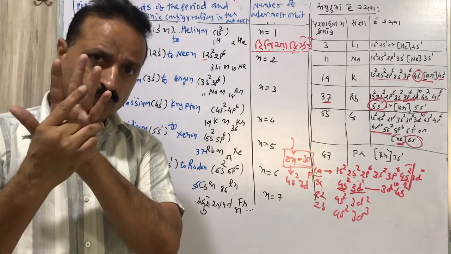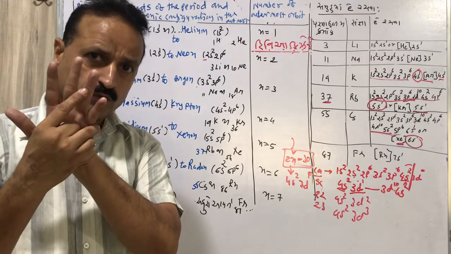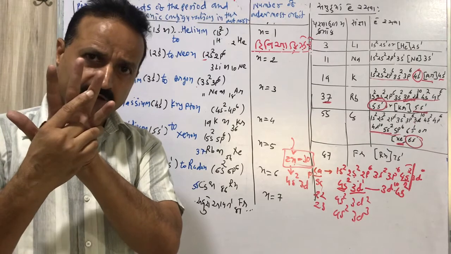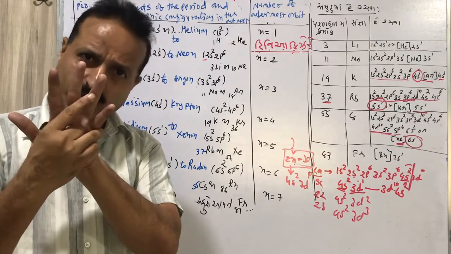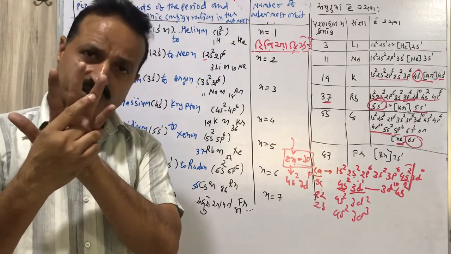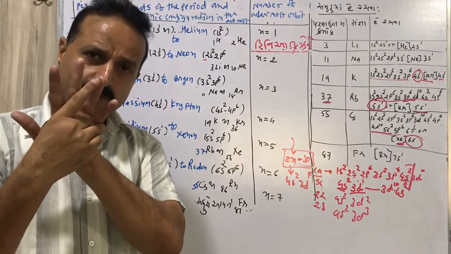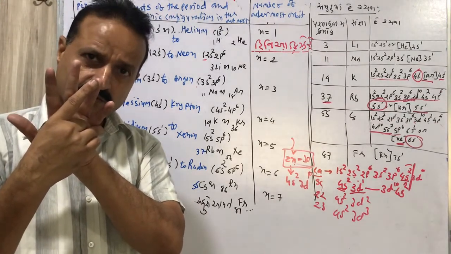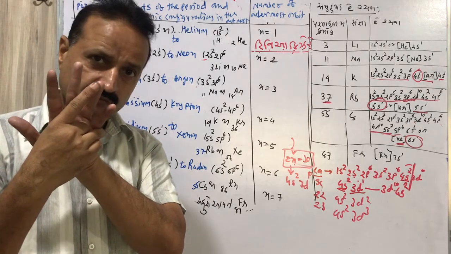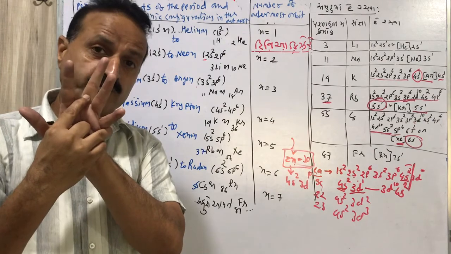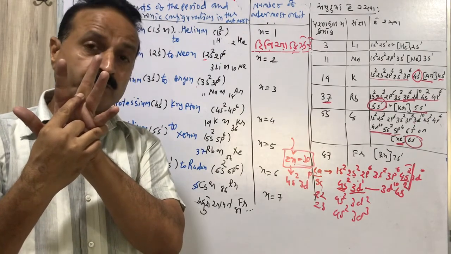Ha, li, so, po, ru. Rubidium, period number 5, atomic number 37. Cesium, period number 6, atomic number 55. And francium is the first element of the 7th row, atomic number 87.